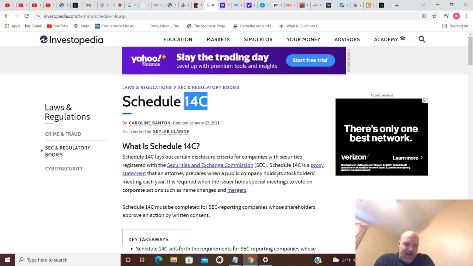Schedule 14C is a proxy statement that an attorney prepares when a public company holds its stockholders meeting each year. It is required when the issuer holds special meetings to vote on corporate actions such as name changes and mergers. All right. So you got Schedule 14C there that deals with the Securities and Exchange Commission, laws and regulations.